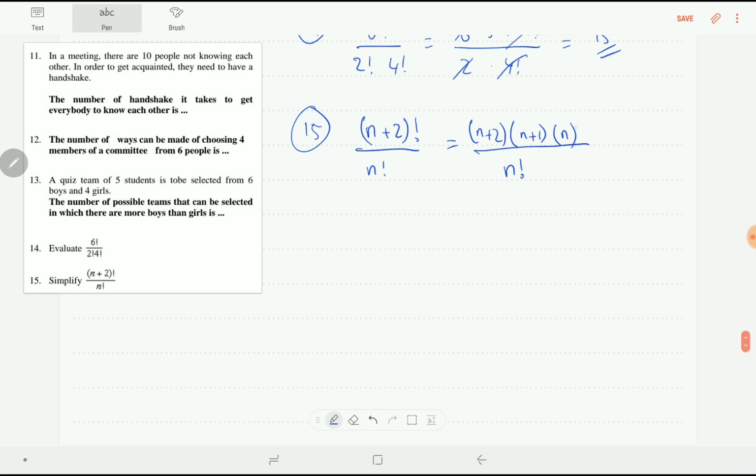Here we have n factorial. So the last thing is n factorial, so we can erase them, and the rest is (n plus 2) times (n plus 1). This is the answer. Or expanding: n times n is n square, n times 1 is n, 2 times n is 2n, 2 times 1 is 2, which equals n square plus 3n plus 2.